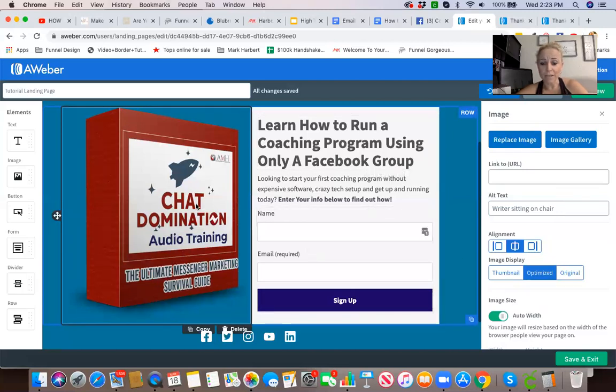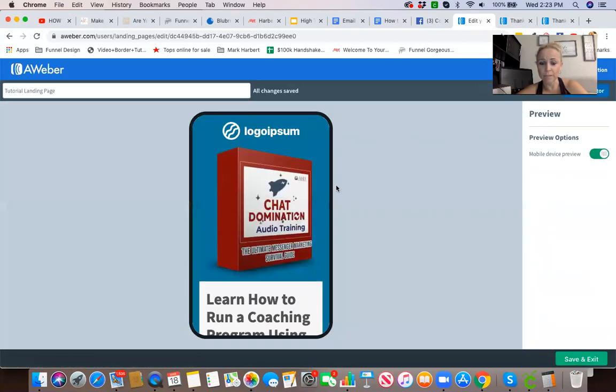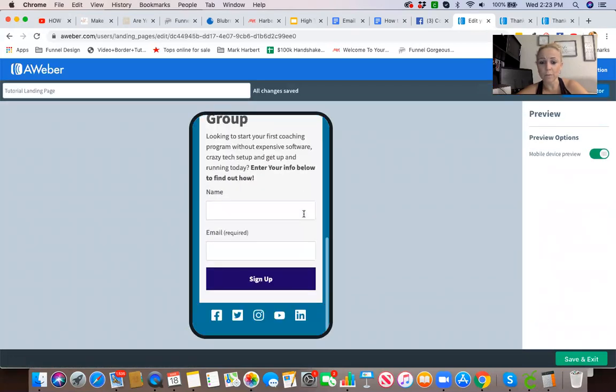Once you have this set up, then you can go and save. Actually, let's see what it looks like if we preview it. This is what it looks like on mobile.